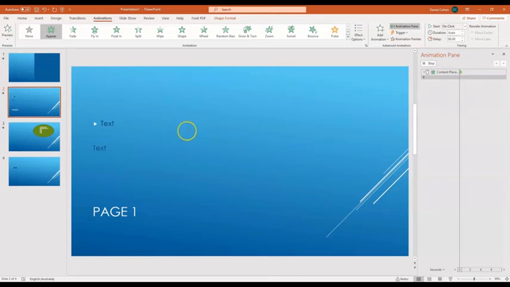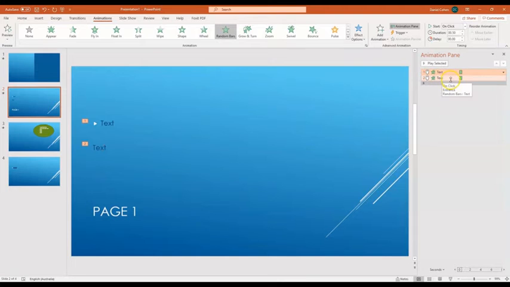I can play it, and now that wasn't a very good one. So random bars, it goes through the text box piece by piece. So if I play that now, you can see that appear. You can also put the text in different ways. You can also say here it'll start on click and play it all together. So what you can do after previous to make it go one bit at a time. So now you've seen the little timelines jump, so it'll play this before it plays the next one.